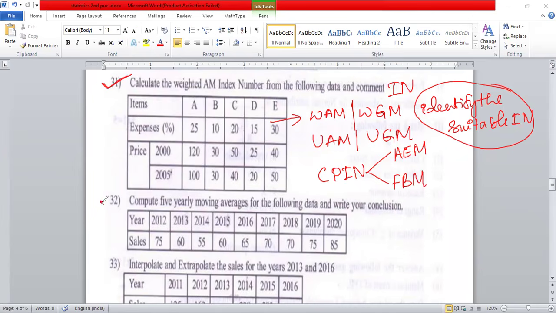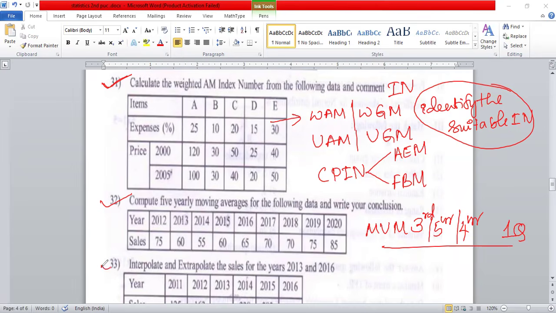And look at question number 32. There is a moving averages method. Definite question. It may be 3 yearly, it may be 5 yearly, or it may be 4 yearly. In these, definitely one question is compulsory. Very, very easy pattern. Please do what I'm saying. Go through it, plan it properly, solve one question, and come to the examination hall. Don't be overconfident, it won't work.